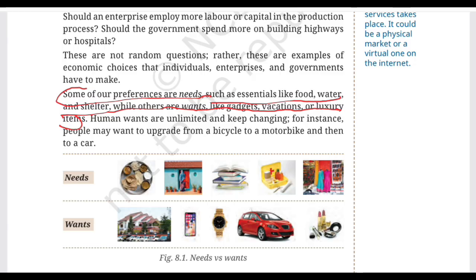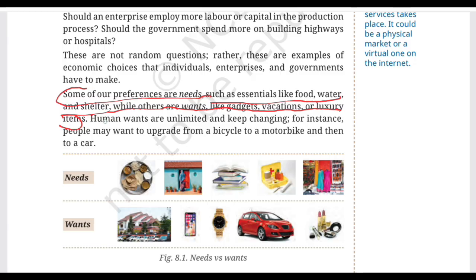For example, a mobile phone may be a want for entertainment, but for someone who needs it for online classes or work, it may become much more important. So we should not blindly memorize phone is equal to want. Instead, understand the principle. Needs are essential, wants are things we desire beyond those essentials.